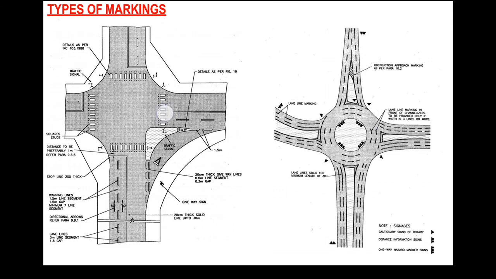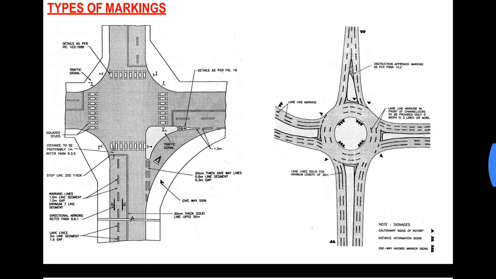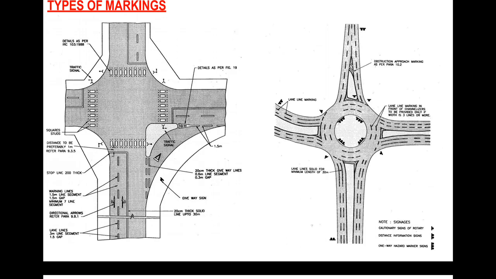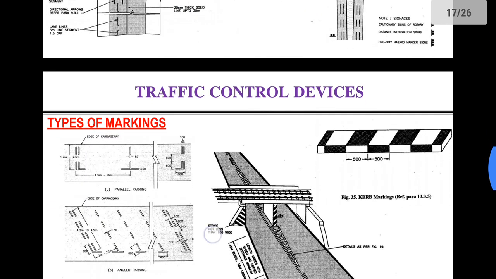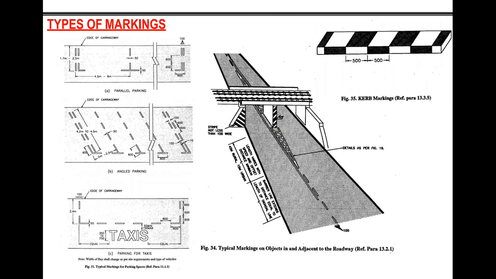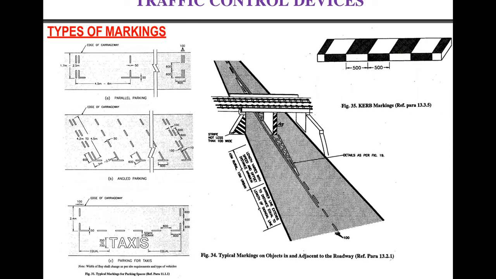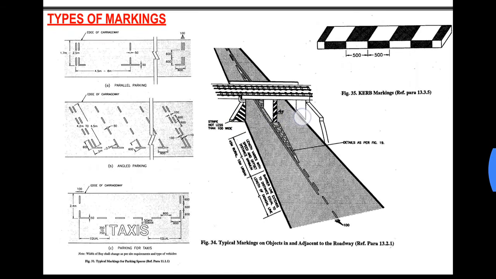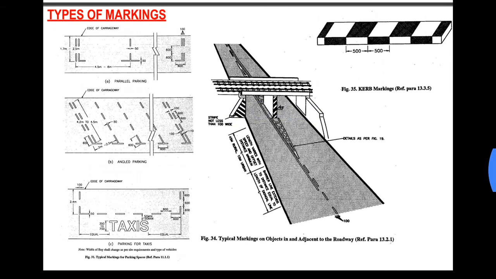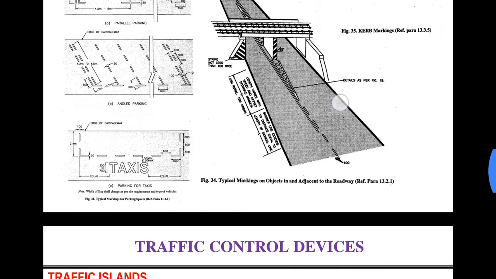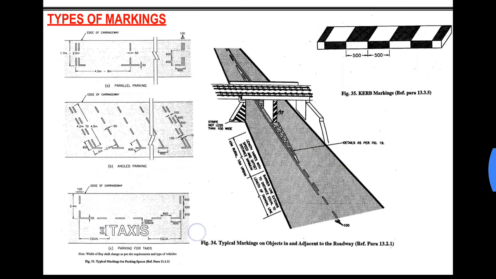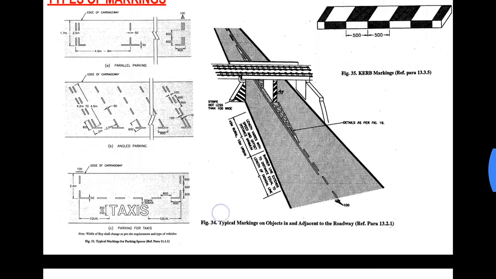Here you can see the zebra crossing, the lane markings, the stop line. Next, here you can see the object marking, the curbs are marked, painted, and here the abutment or the pier, they are also painted and marked. And here you can see word messages such as taxi, parking.